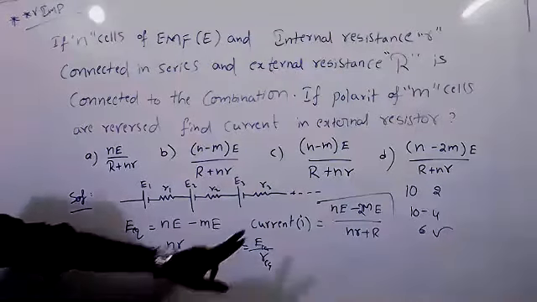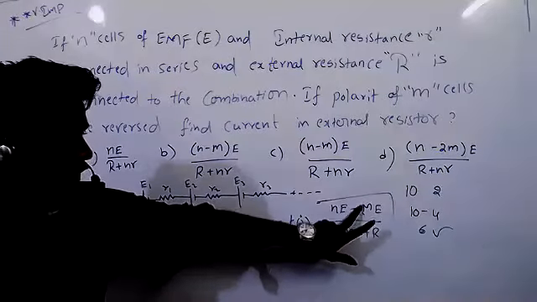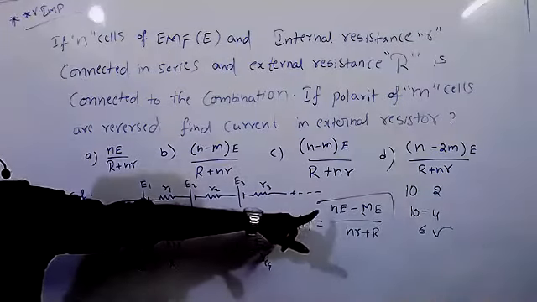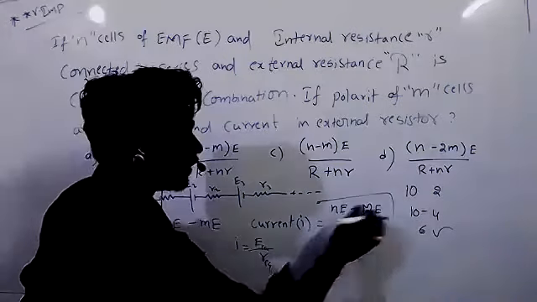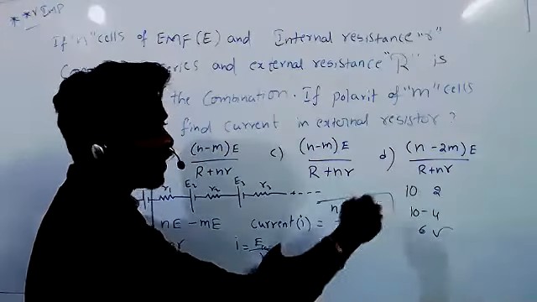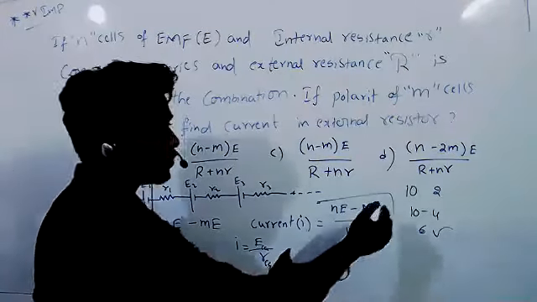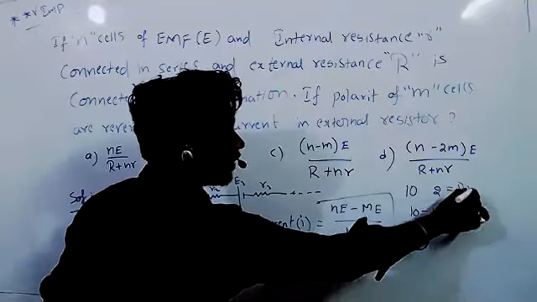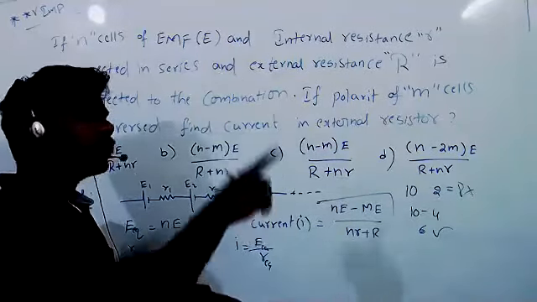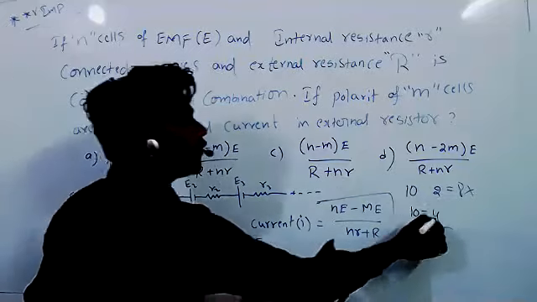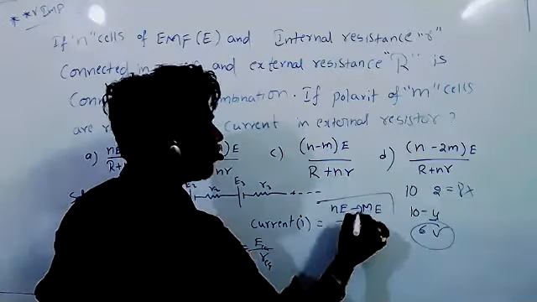Yes, sir. So generally when we are solving very fast without thinking, then we will get the answer (Ne minus Me) by (Nr plus R). But it is not like that, because the two cells are reversed. 10 minus 2 equal to 8, but 8 is not the answer. When you reverse the two cells, they neutralize two more cells. So in total you have to remove 4. Then the answer will be like this.